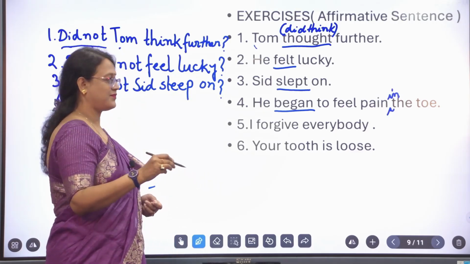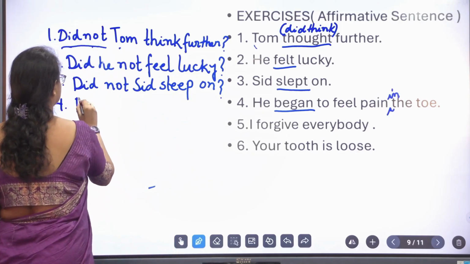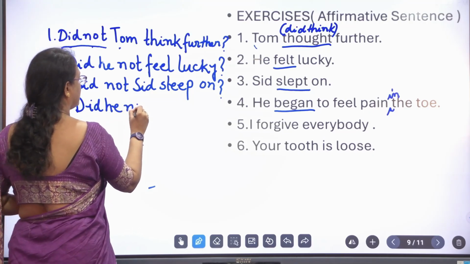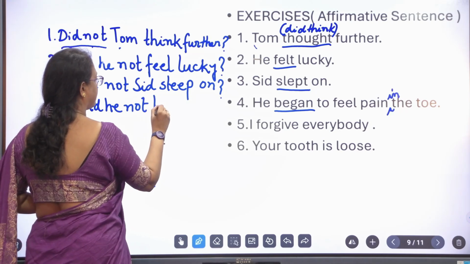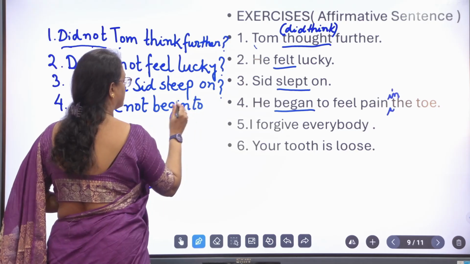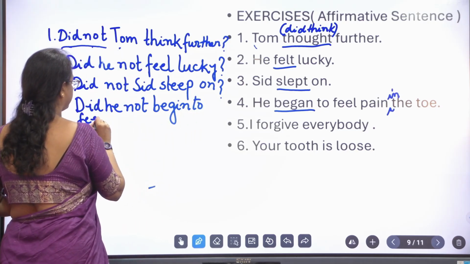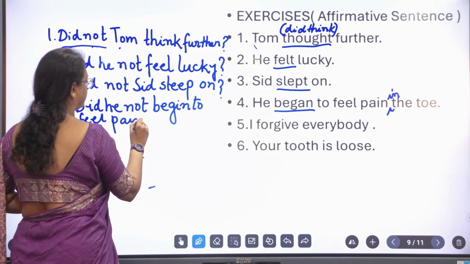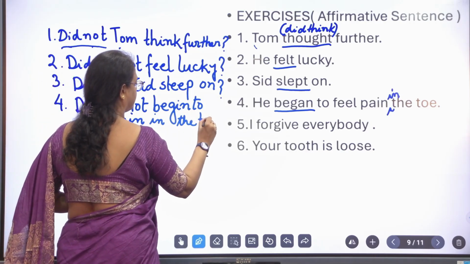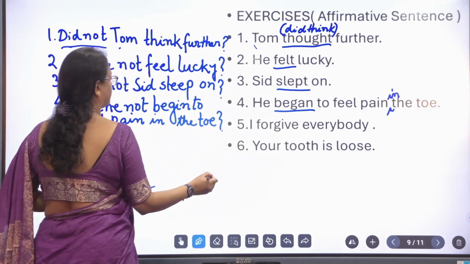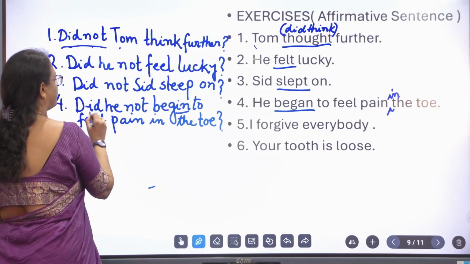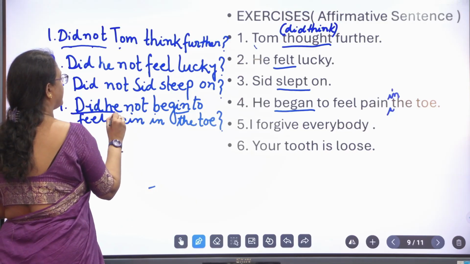Did he not begin? Why is it in the present form? Because we have shown that it is past tense by using did over here.